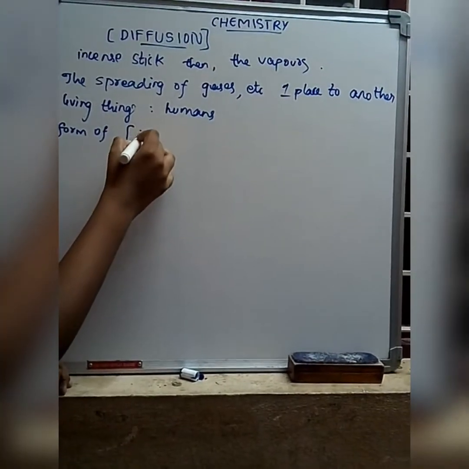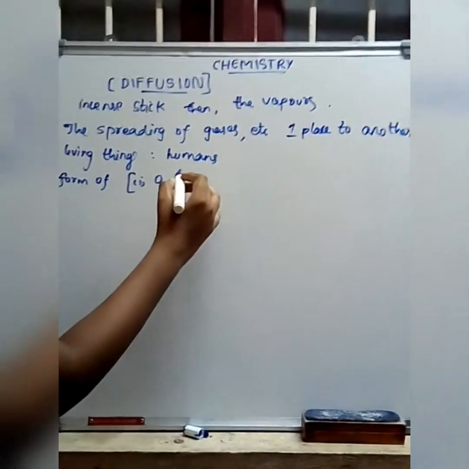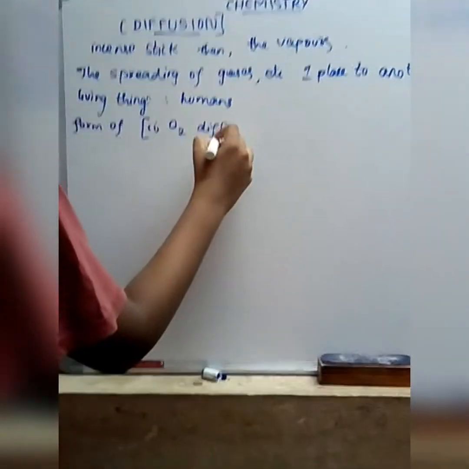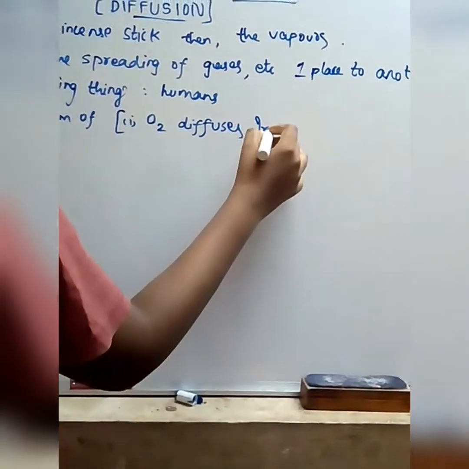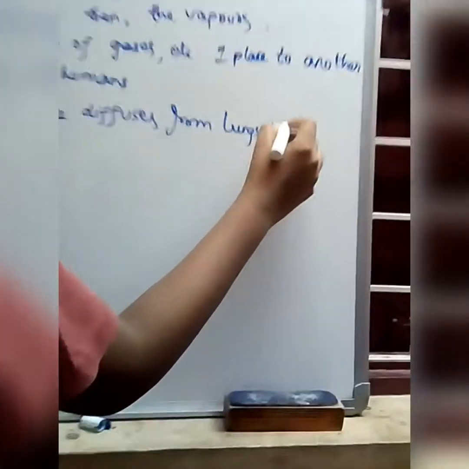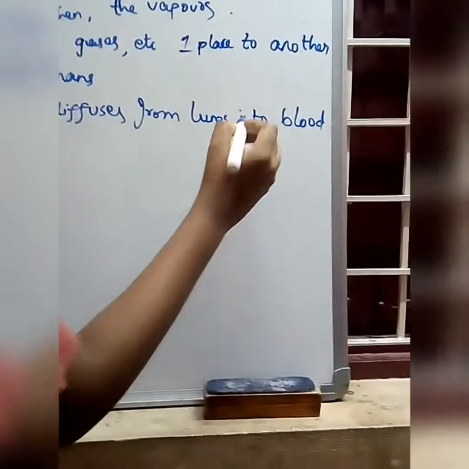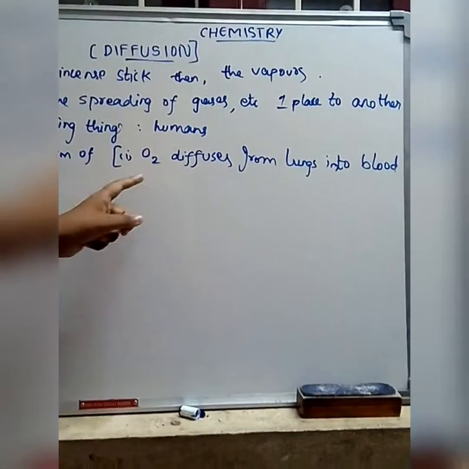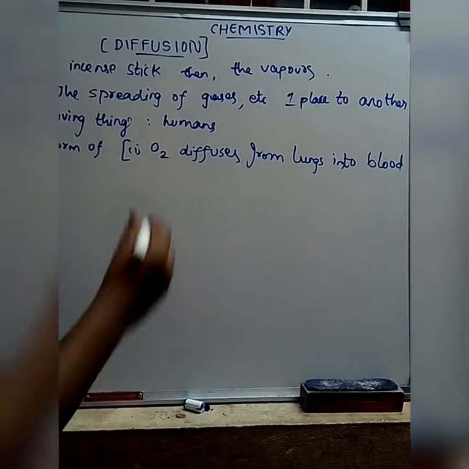First, oxygen diffuses from the lungs into the blood in the human body.